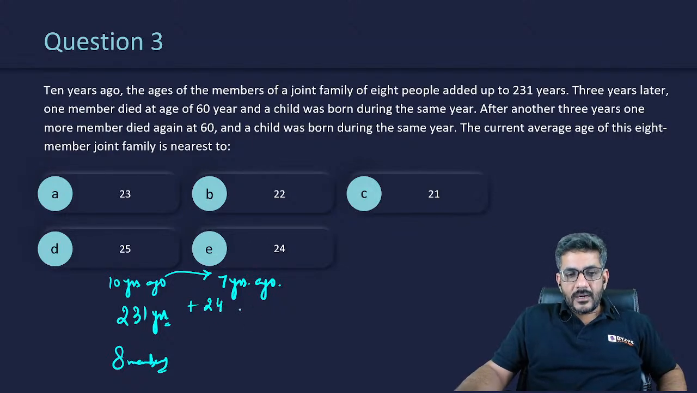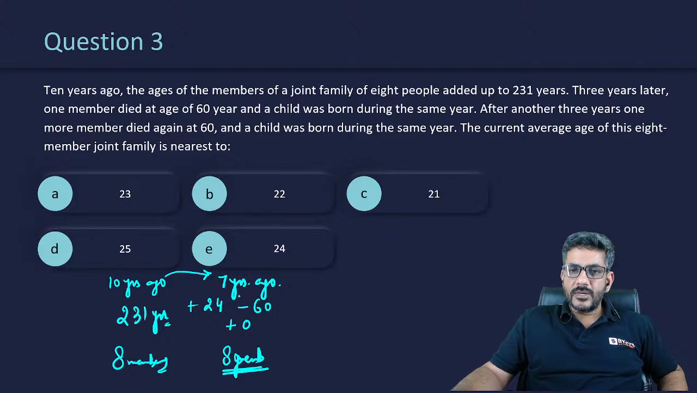But then a member at an age of 60 died and a baby was born. So basically the age of the baby is 0, that is added. Age of the person died was 60, that is subtracted, and 24 is the sum of all the ages of all those 8 people, which should have increased in these 3 years. But because a member went, a member came in, so can I say still there are 8 members with us? The number of members is still equal to 8.